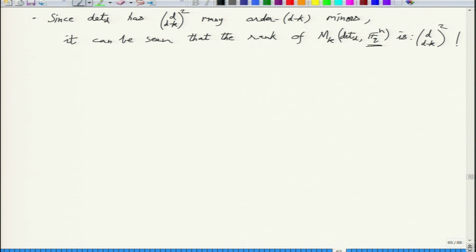Exactly, all these order d minus k minors, when you consider the rows in this matrix, are linearly independent, assuming that no point is missing in the columns, that the columns have all the points.